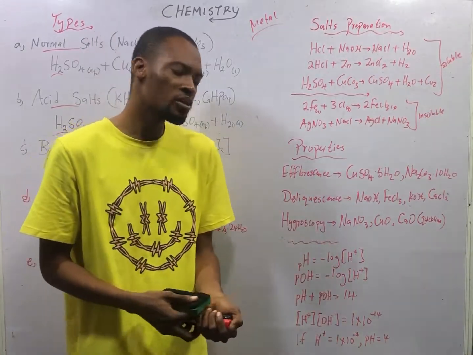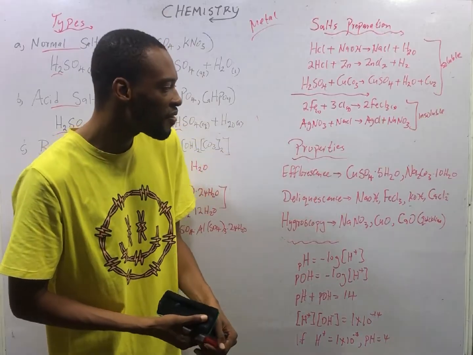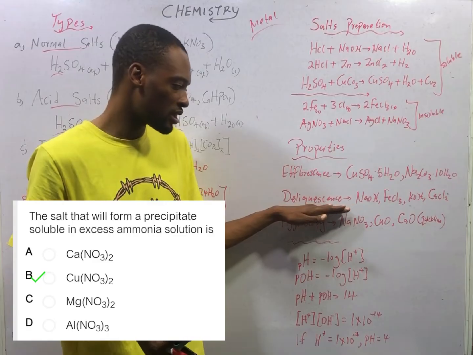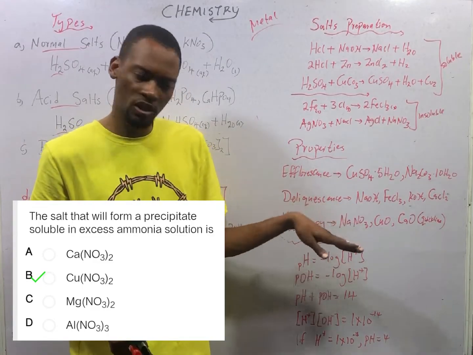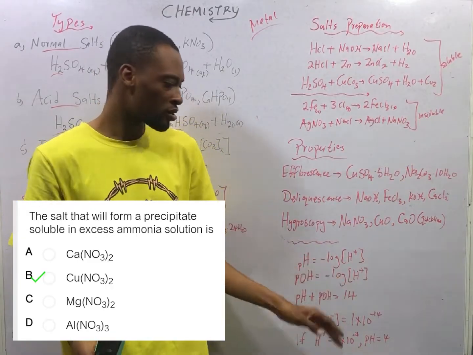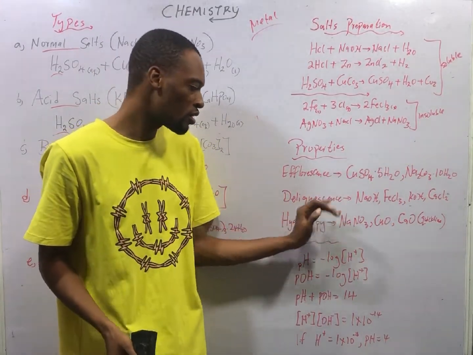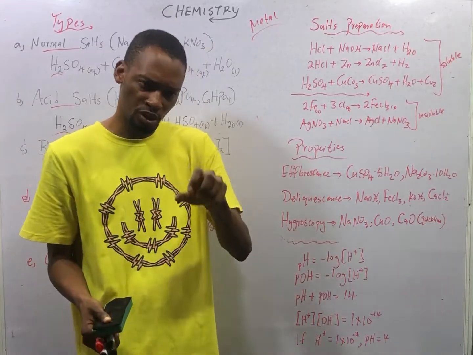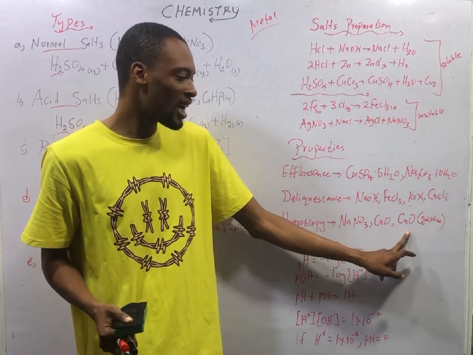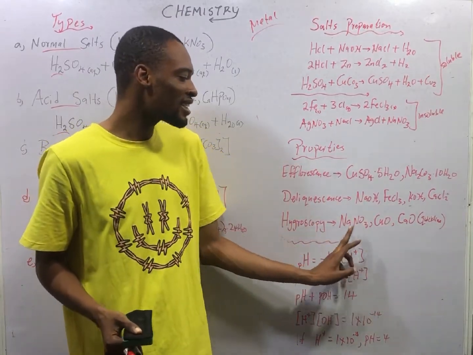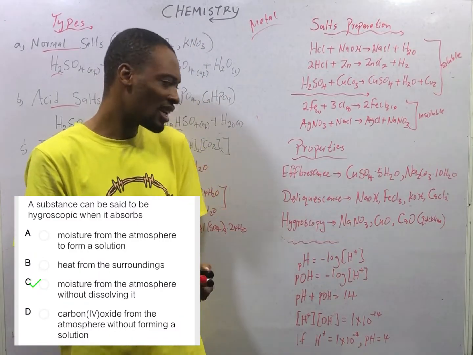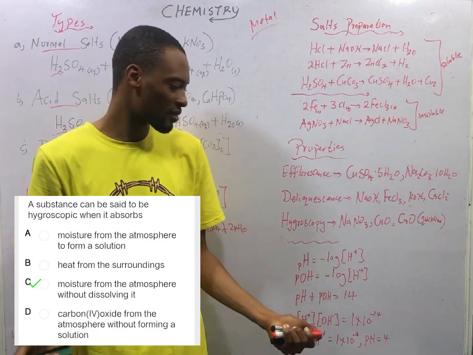Deliquescent salts are sodium hydroxide, iron FeCl3, KOH, CaCl2, that is calcium chloride. They are deliquescent. Now, hygroscopic salts are salts that, when exposed to the atmosphere, absorb moisture. Deliquescent ones absorb water and turn to solution. But hygroscopic salts absorb moisture without turning to solution. They don't dissolve. So quicklime, calcium oxide, copper oxide, NaNO3 are hygroscopic. And hygroscopic salts generally are used as drying agents.